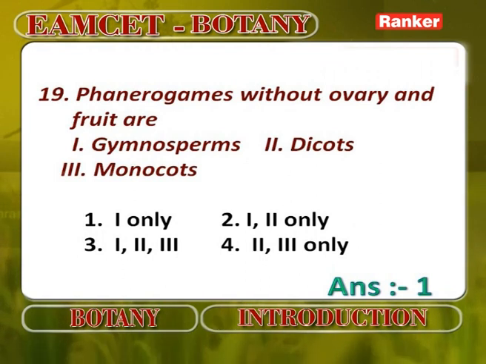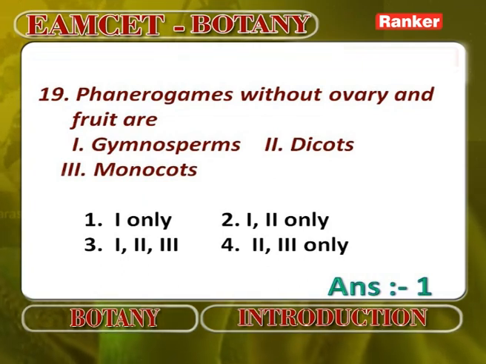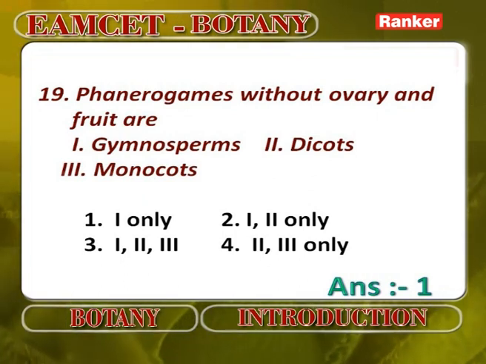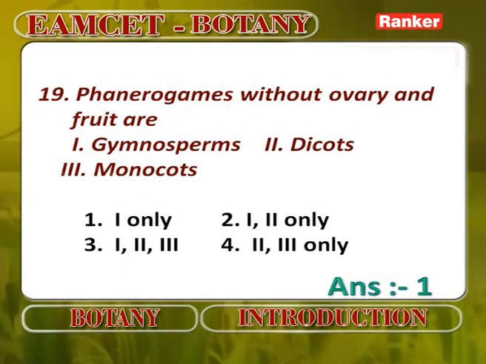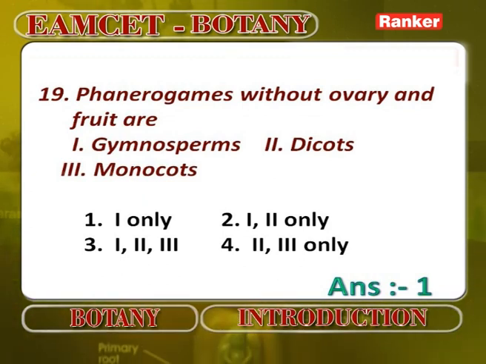Then, phanerogams without ovary and fruit. Phanerogams, just now I told, are flowering plants. They don't have ovary, so definitely they don't have fruit. So, definitely answer is gymnosperms, because dicots and monocots come under angiosperms. Gymnosperms is the answer for phanerogams without ovary and fruits. Now, coming to the next question.